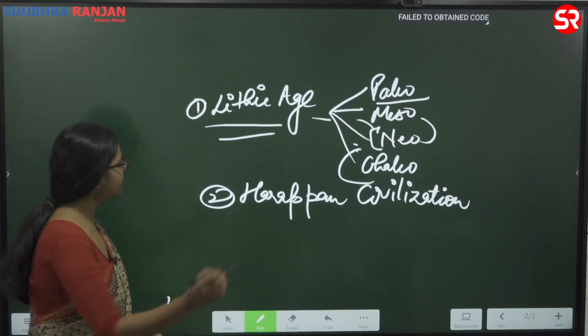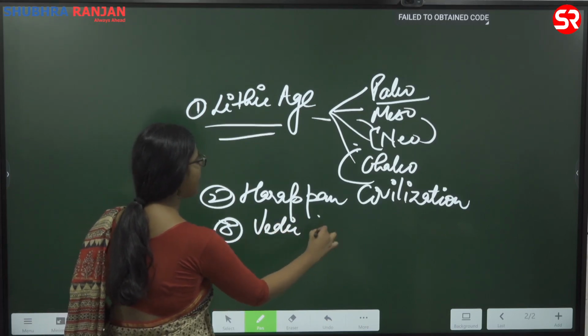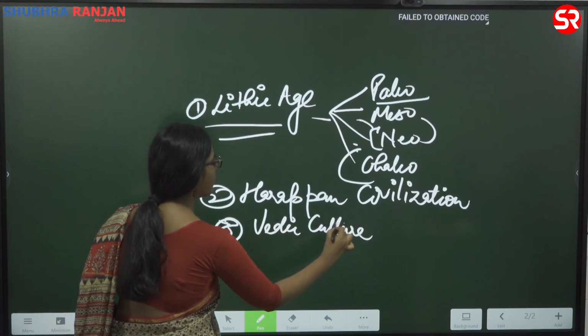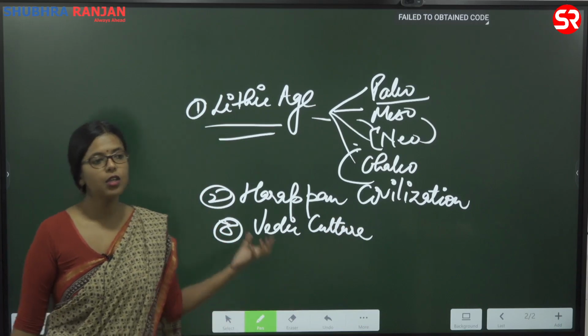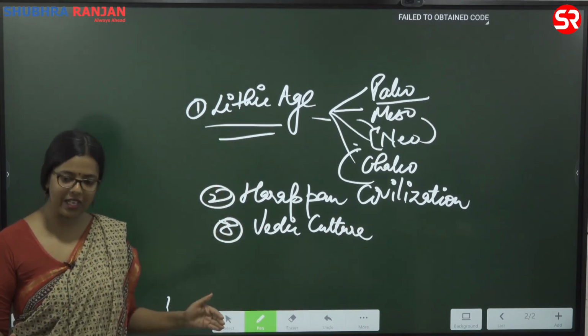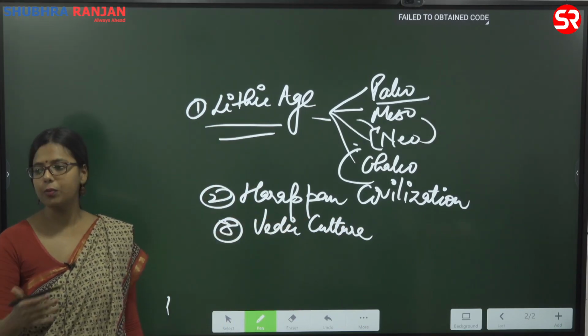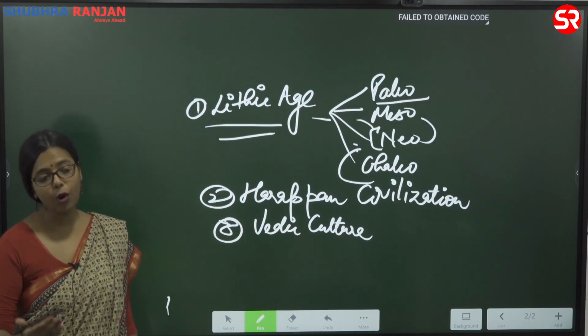Okay. After that, Vedic culture is going to come. What is happening here? There was an urban civilization, which is Harappan civilization. There is another set of people who are going to come from different areas.